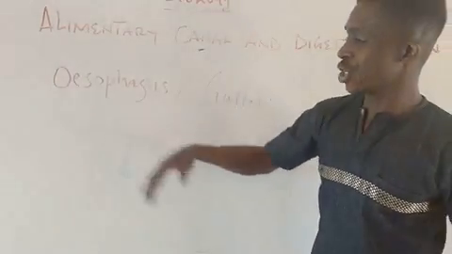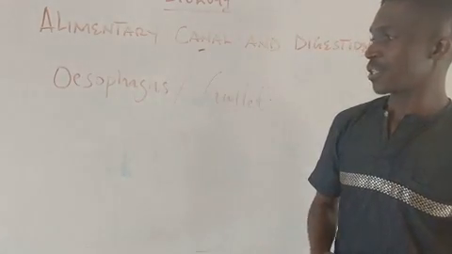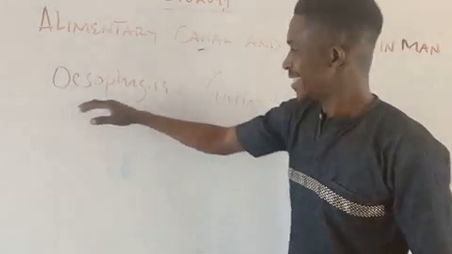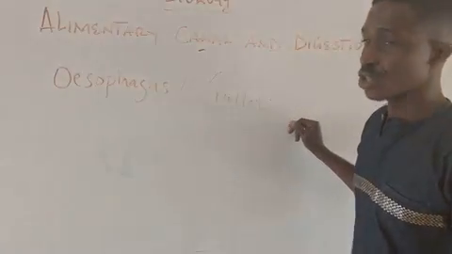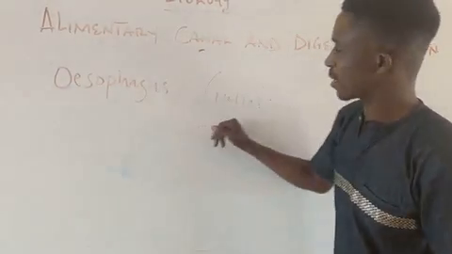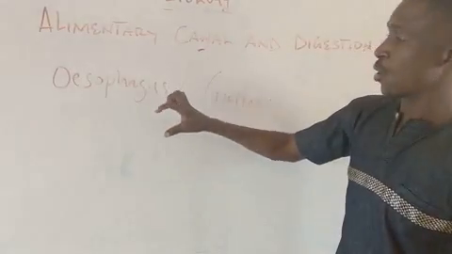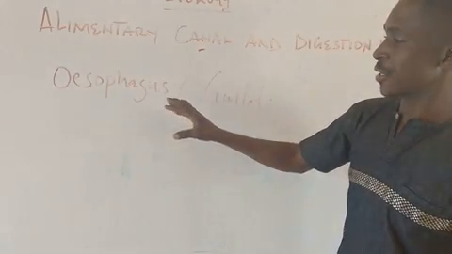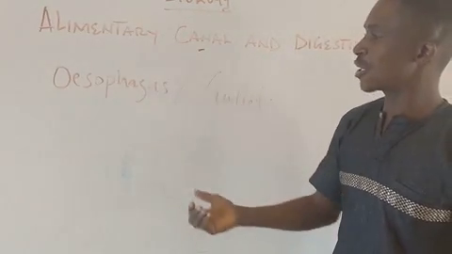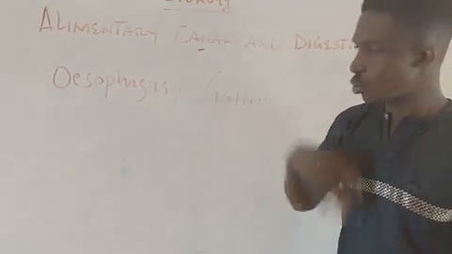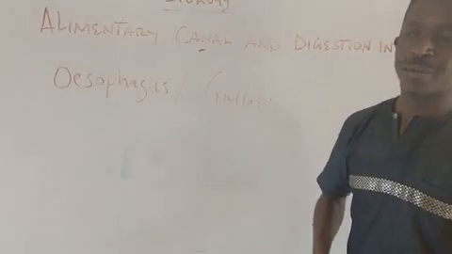Now, the esophagus or the gullet connects the mouth to the stomach. It is a pipe that connects what? The mouth and the stomach. So if food is ground in the mouth, then rolled by the tongue into bolus, then by the help of the tongue, the food will then be what? Swallowed. So the food will follow the esophagus down to the stomach.